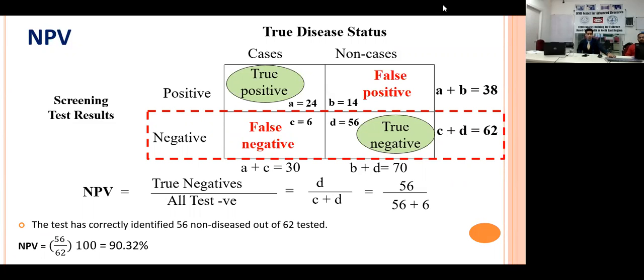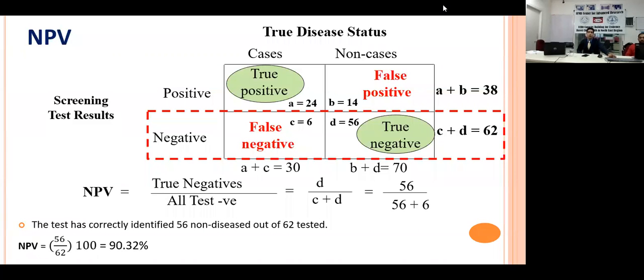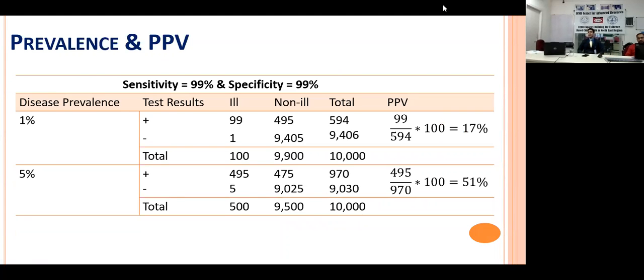So you have to take the call on the basis of this, whether a person is positive or negative. So it brings me to another issue. Does our positive predictive value and negative predictive value depend upon the prevalence of the disease? Previously I discussed that the sensitivity and specificity values do not depend upon the disease prevalence. They are going to remain the same. But your positive predictive value and negative predictive value are going to depend on your disease prevalence.